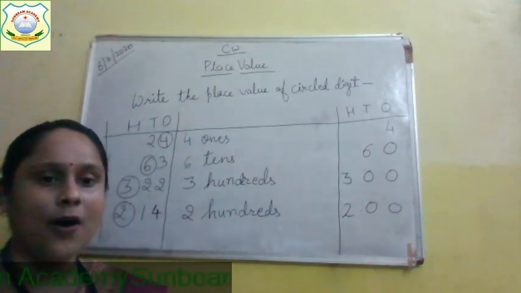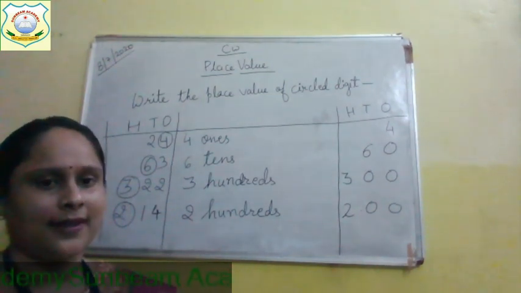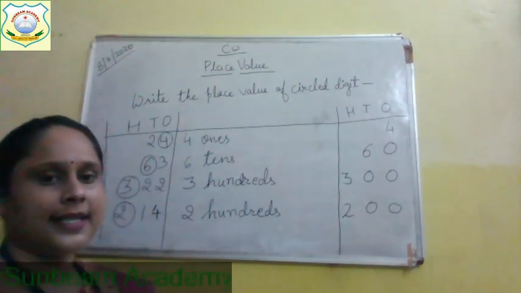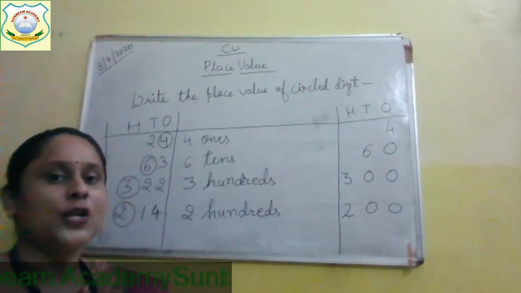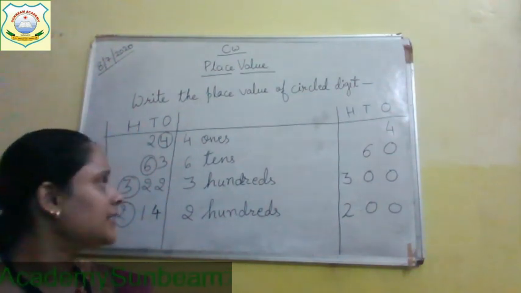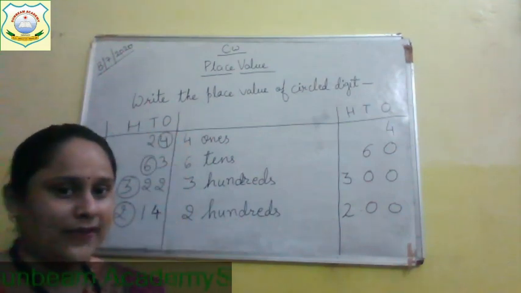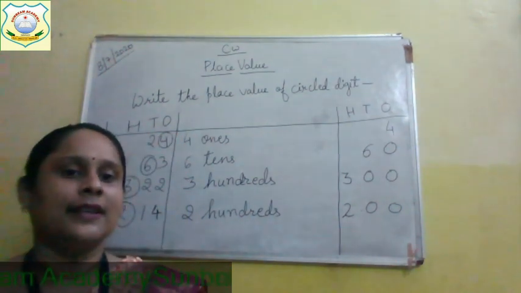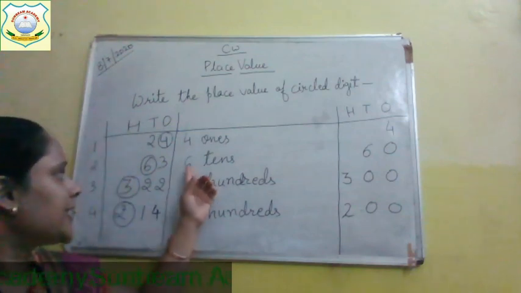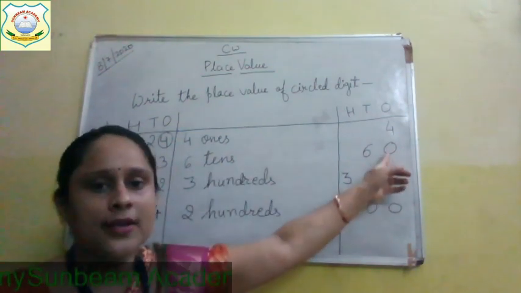63. Now you tell me which is the circle number. 6 is the circle number. So what is the place value of this 6? 6 is at tens place. So place value is, guess. Yes, you correctly guessed it. It's 6 tens or 60.